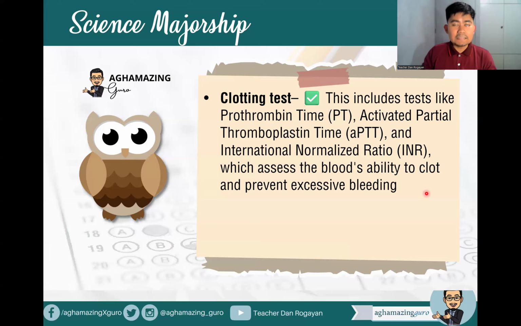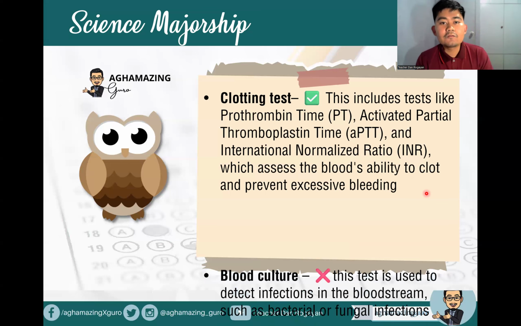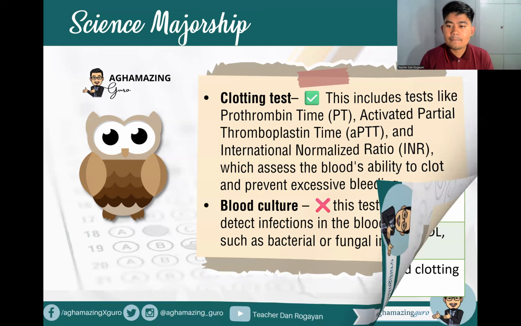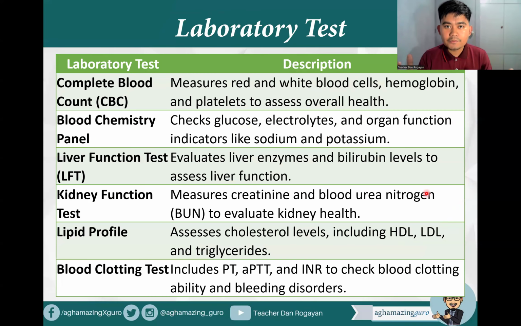All right. So just in case it is asked in the board exam, how do you call again your anti-hemorrhage vitamin? Your anti-hemorrhage vitamin is your vitamin K, or the phylloquinone. Okay, so that is vitamin K. Then, of course, for blood culture, these tests are used to detect infections in the bloodstream, such as bacterial or fungal infections. So for some of the laboratory tests, just in case, in our genetics, advancement in medicine and some laboratory tests may be asked.